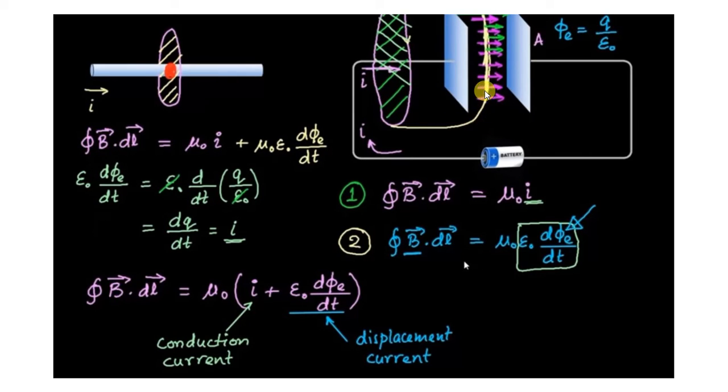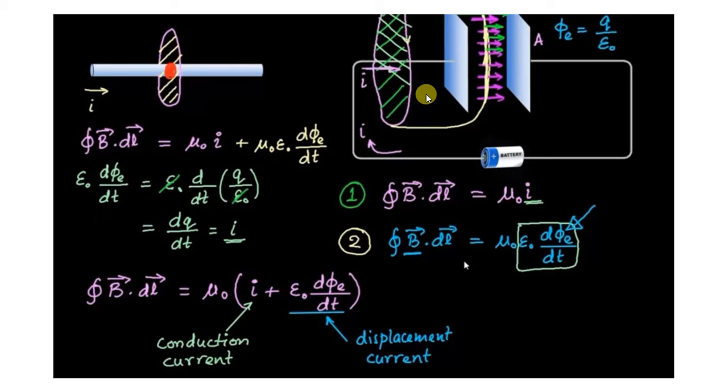At that time what will happen? This line will be passing between the two plates. This phenomenon is known as the conduction current, but something is missing. At that time the magnetic field at P is 0. When we calculate the magnetic field at a point P in another way, on that surface the magnetic field at P is 0.